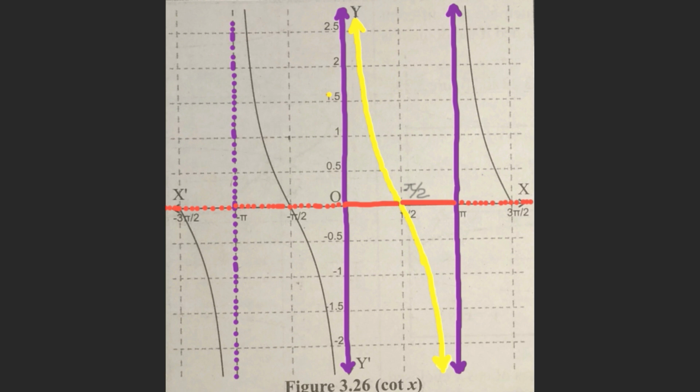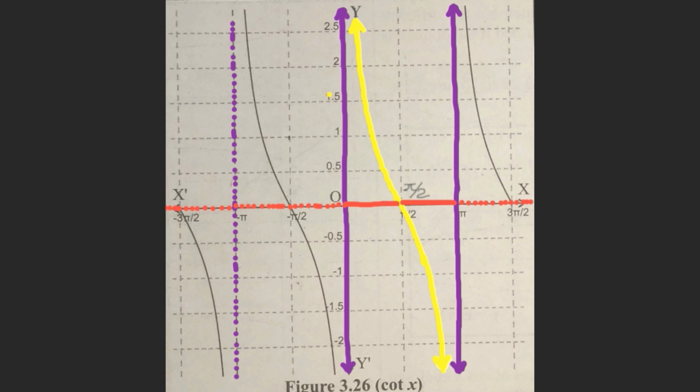Also, it repeats in the intervals to the left of the y-axis, that is in the intervals minus pi to 0, minus 2 pi to minus pi, minus 3 pi to minus 2 pi, etc. Therefore, the cotangent function is periodic and its period is pi.